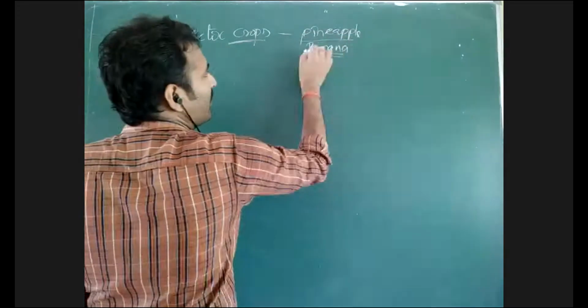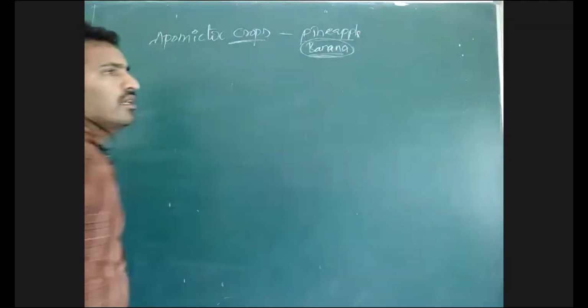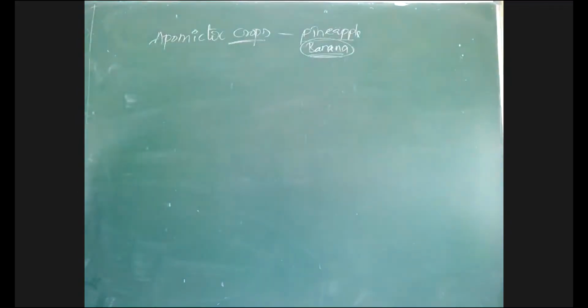How pineapple or banana? Here banana undergoes vegetative reproduction with the help of a rhizome, which involves a sucker principle. Rhizome and sucker principles are there. In doubt, all doubts I will explain at the end of the class. You can send the doubts now. I will explain at the end of class, or you can note down the doubts and ask at the end of the session.